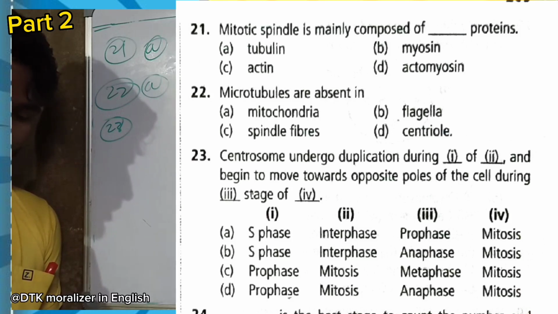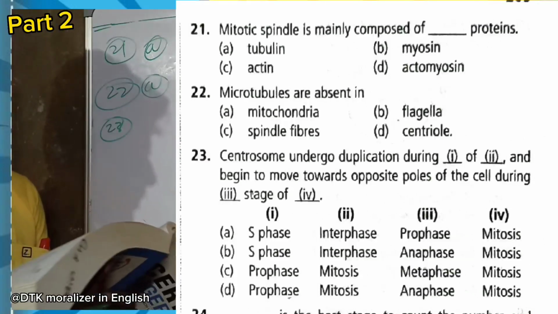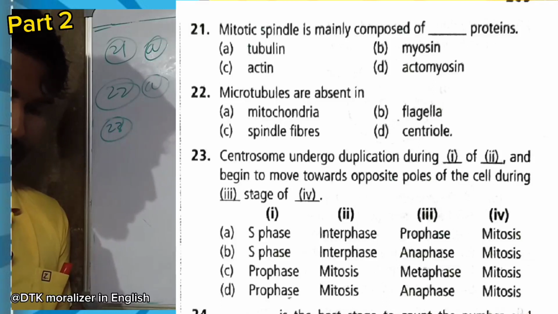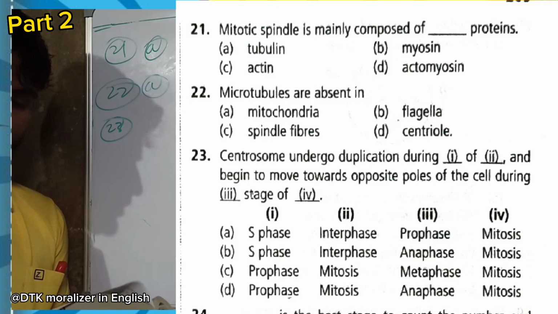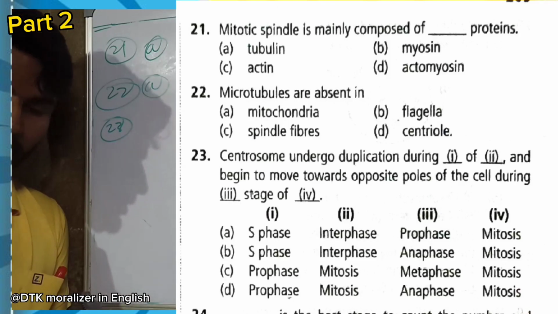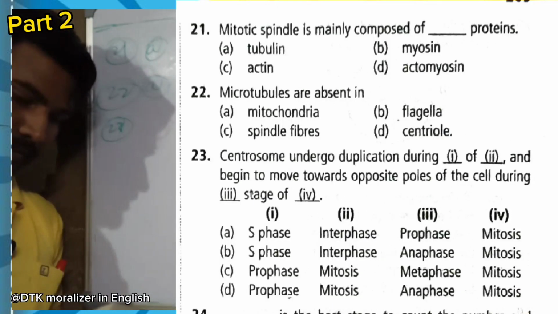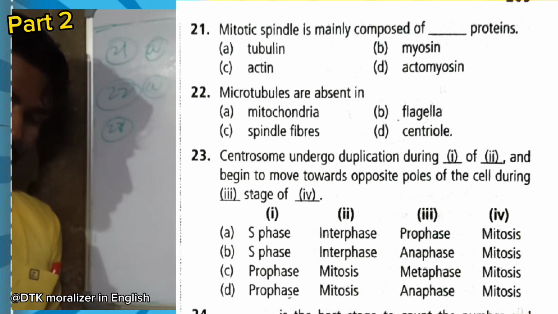Question 23. Centrosome undergoes duplication during dash and begins to move towards opposite poles of the cell during dash of dash stage. Centrosome duplication occurs in S phase of interphase. It begins to move towards opposite poles in the anaphase in case of mitosis. So option B is suitable.